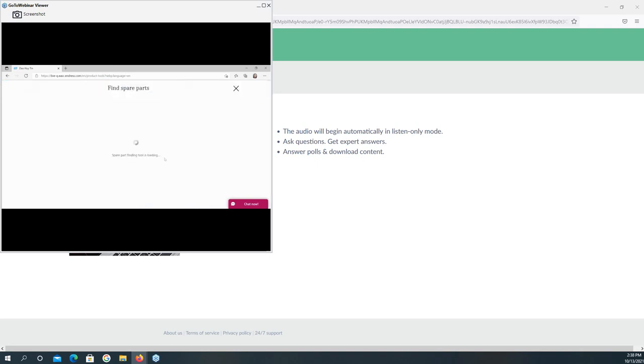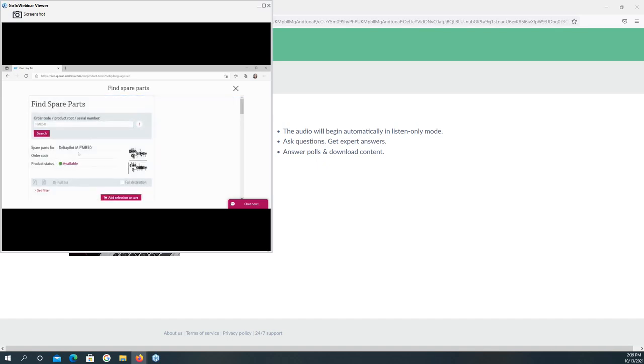When you click the spare parts, you can find the spare part list of any product. For example, here you can type the serial number of the device, or you can type the order code of the device, or you can even type the product root of the device to find the spare part list. For example, here I type FMP50. I click search, and then the page offers me the full spare part list of FMP50.